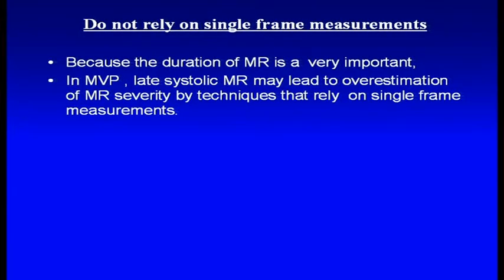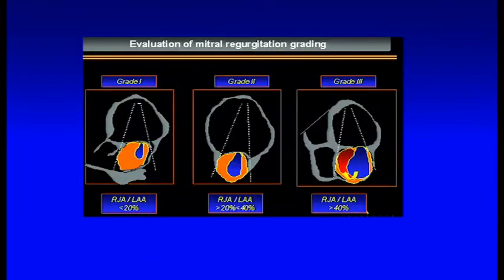Do not rely on single frame measurements because the duration of MR is extremely important. In mitral valve prolapse, say, a late systolic MR may lead to overestimation of MR severity by techniques that rely on single frame measurements. So it has to be pan-systolic. If you see pan-systolic mitral regurgitation, that is the time when you should be comfortable that you are dealing with a significant mitral regurgitation. This is how you grade MR.